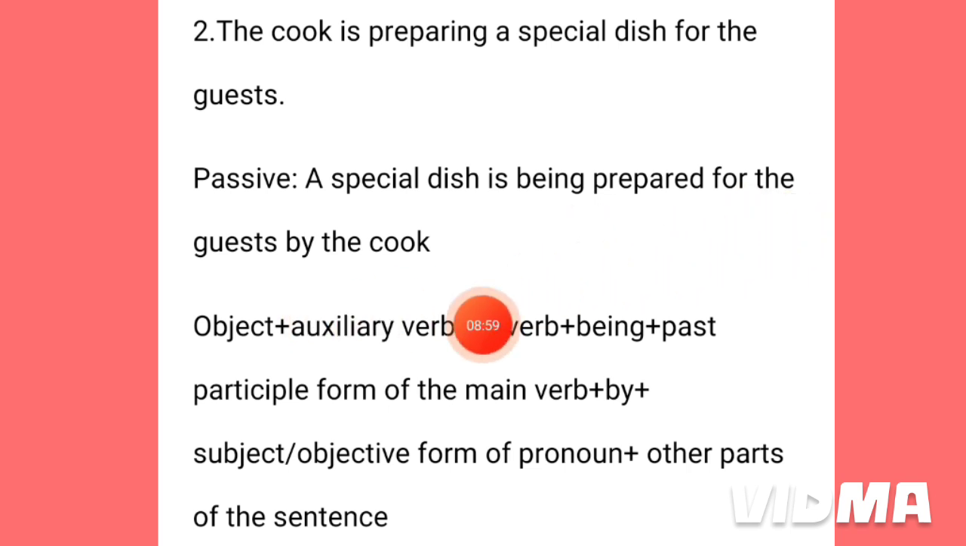Then for the guests, actually this part of the sentence, for the guests, is the other part of the sentence, okay? And we have positioned here the other part, for the guests. Then we have written by the cook. According to this rule, we have to write a by and then the cook. Here the cook is the subject, it has no objective form, this is a noun. That is why the cook has been positioned here in the last position of the sentence. So, as per this rule, this passive voice has been done.